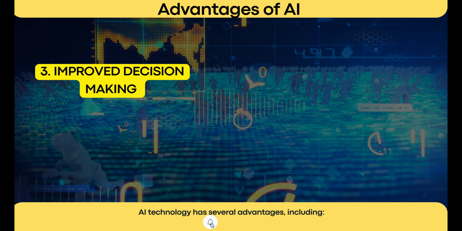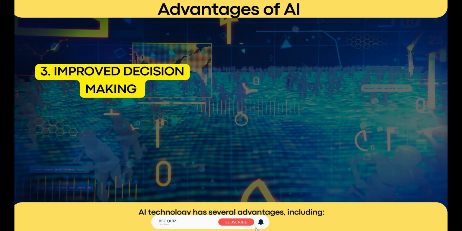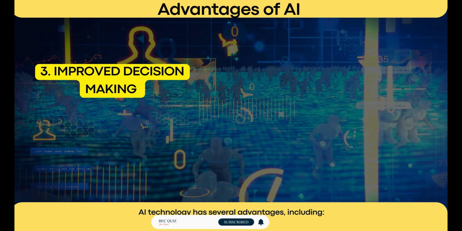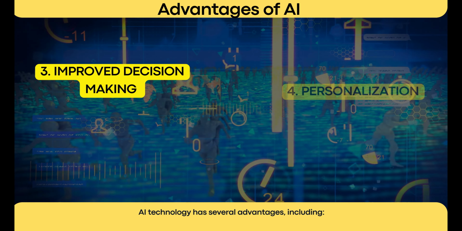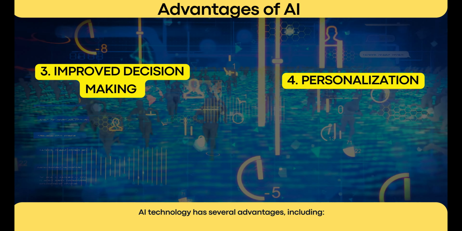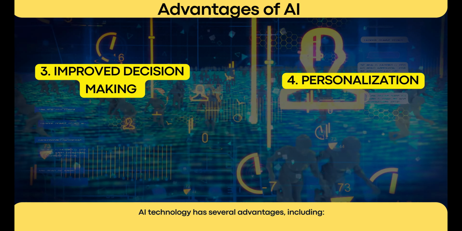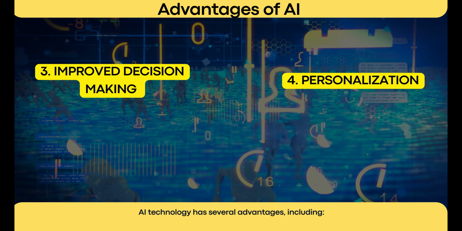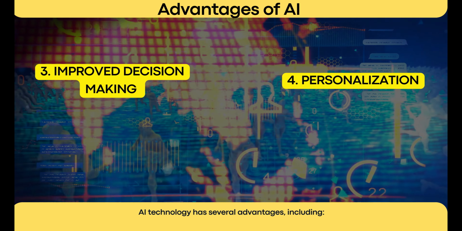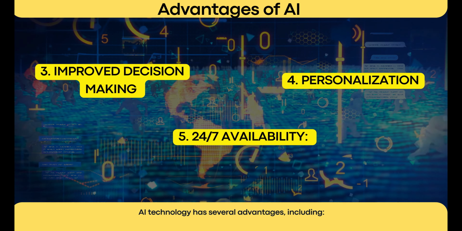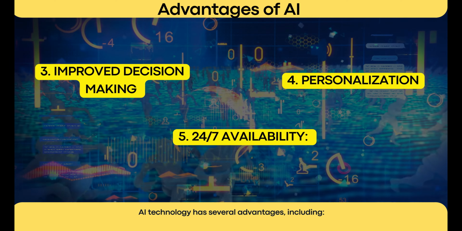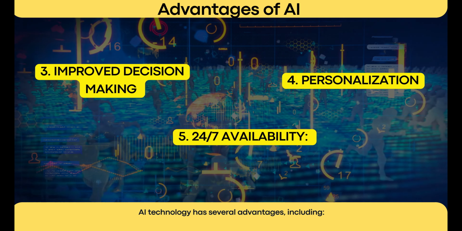3. Improved decision-making. AI can analyze vast amounts of data and provide insights that can help improve decision-making in various industries. 4. Personalization. AI can personalize products and services to meet the specific needs of individual customers. 5. 24/7 availability. AI systems can work around the clock, providing uninterrupted service to customers.